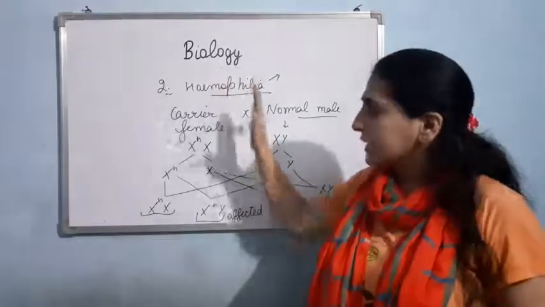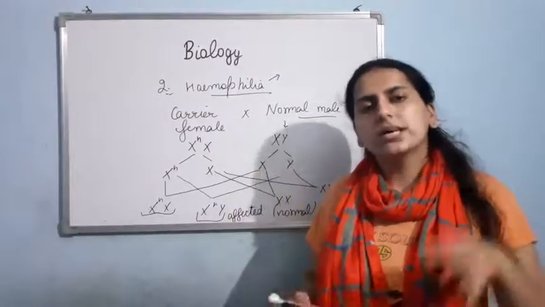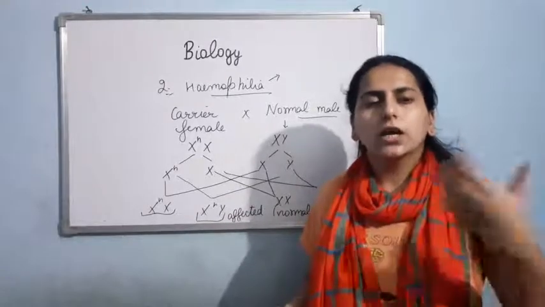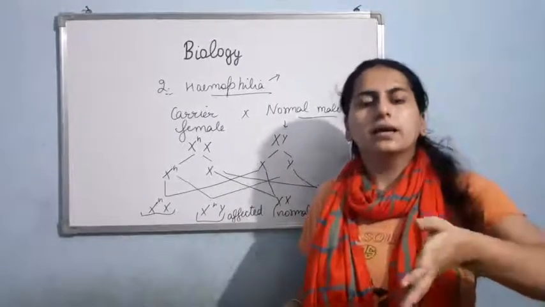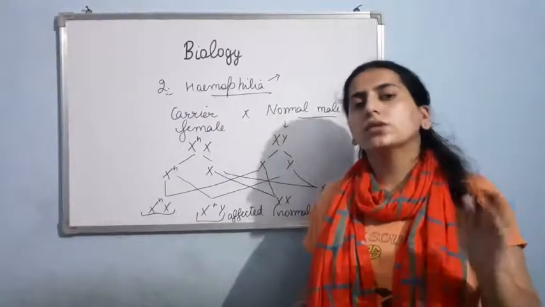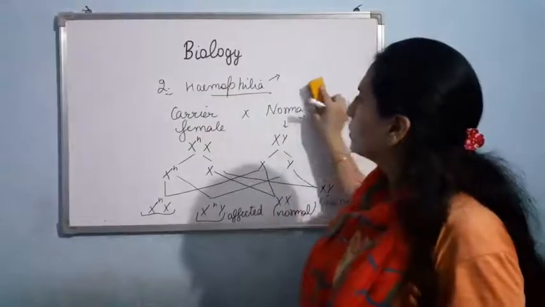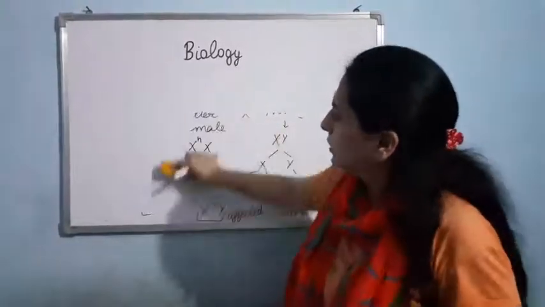Clear? So that's what I told you. In X-linked recessive disorder, the chances of transmission of the disease to the female are rare, and the chances of transmission of the disease to the male are quite more. Clear? Now let us talk about the third disorder.